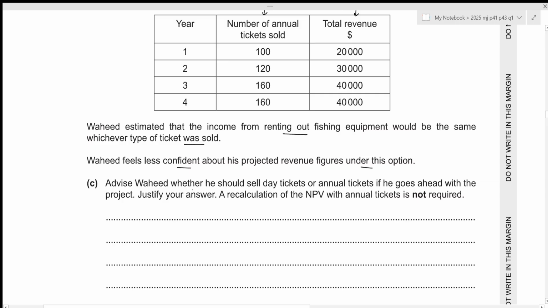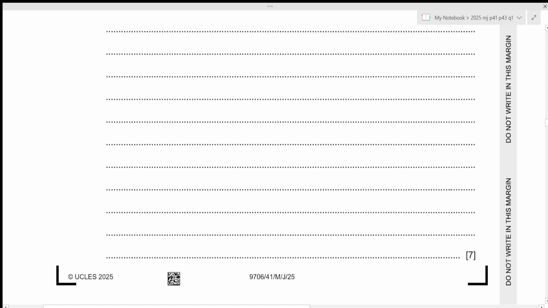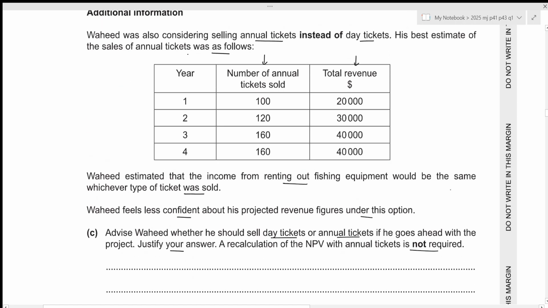Now we need to advise Wahid whether he should sell day tickets or annual tickets, if he goes ahead with the project. We need to justify our answer. A recalculation of the net present value with annual tickets is not required. Alright. This is of 7 marks. So we need one final decision and 6 different comments.